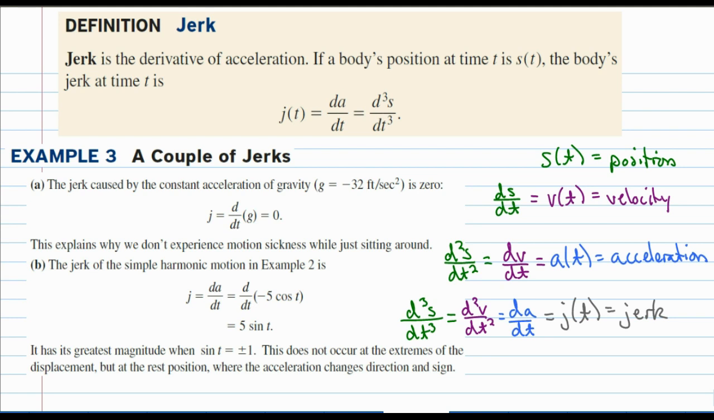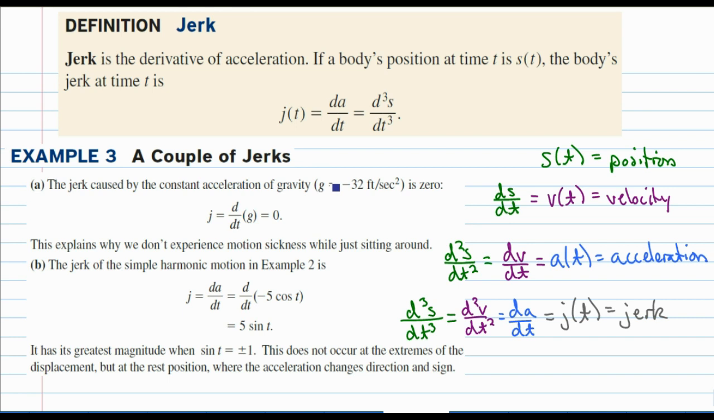In terms of what that means, jerk is a change in acceleration. So if you're pushing the gas pedal slowly and all of a sudden floor it, your head's going to go back because you feel that change in acceleration a lot greater. You feel a jerk. Now, part A here says the jerk caused by the constant acceleration of gravity is 0.